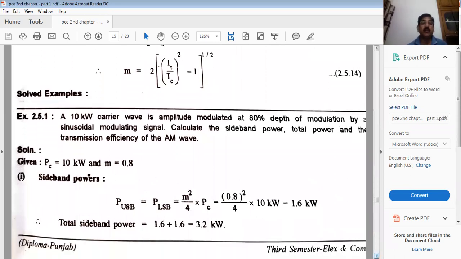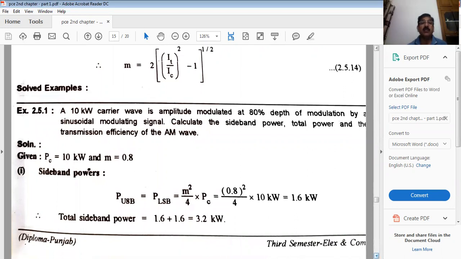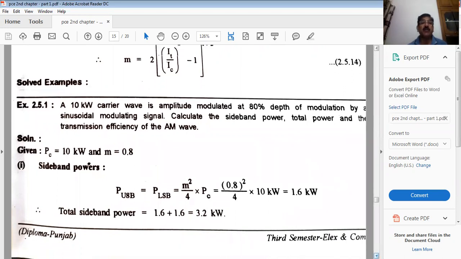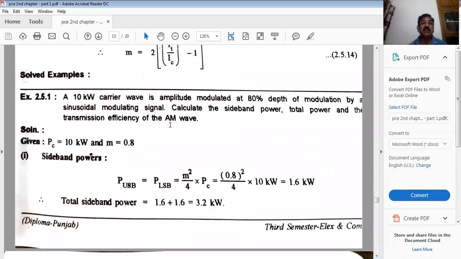Now let's quickly go through some solved numerical problems based on AM. Look at this: a 10 kilowatt carrier wave, meaning the power of the carrier, is amplitude modulated at 80% depth of modulation.